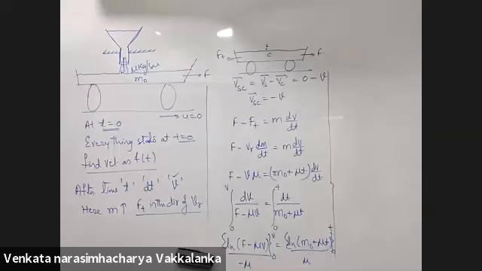Sir, I'm getting F upon F minus mu V is equal to m naught plus mu t upon m naught. Cross multiply, simplify, and find out the velocity. Oh, okay, sir. Sir, is it V equal to Ft by mu t plus m naught? Right. Okay, sir. Yes, sir.